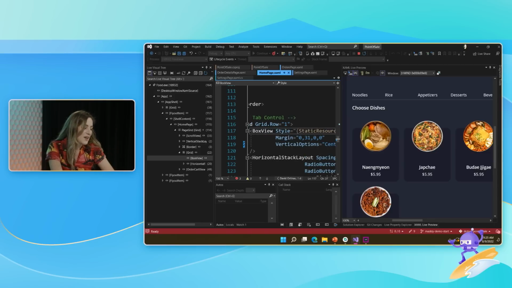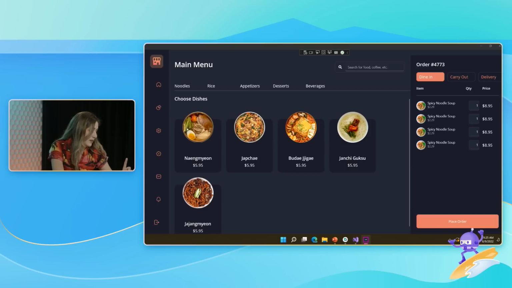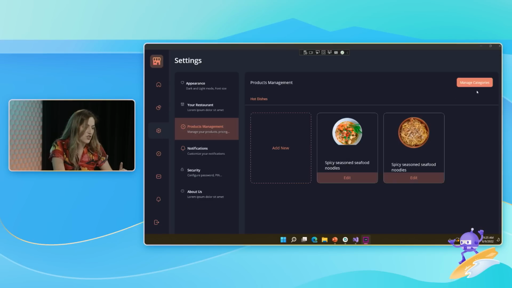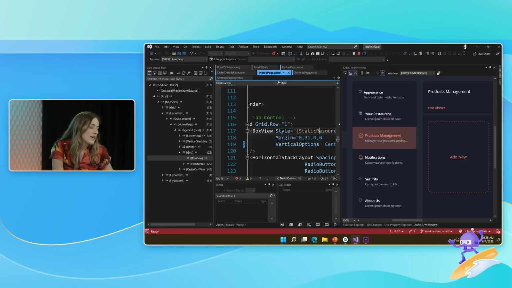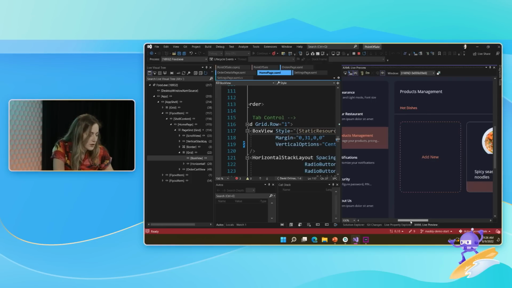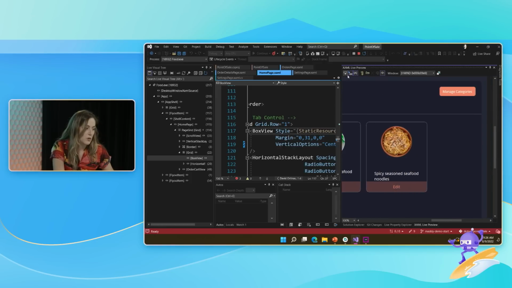Another thing you had asked me to do, I believe, was go into the settings page and make this button do something, which I did not, because why would I? Why would I do anything he asked me to do? So currently you click the Manage Categories button and it does nothing. So let's go find that button, scroll this over, because I'm not going to figure out how you architected your code.